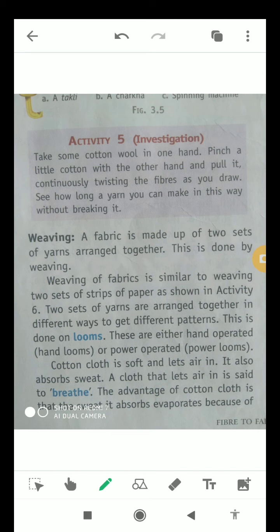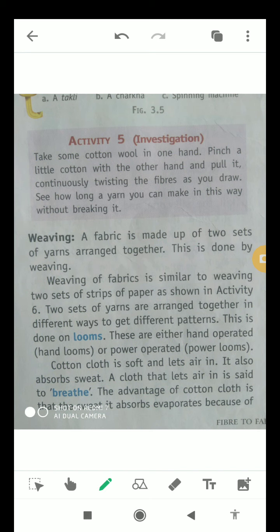As we all know, cotton cloths are very suitable in the summer season, because they allow the air to come in. That's why we feel better in the summer season. It also absorbs sweat, the sweat which comes out from our body during the summer season. So cotton clothes have the ability to absorb sweat also. So this is also a great characteristic of cotton clothes.